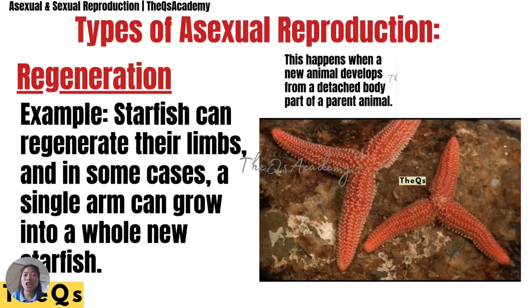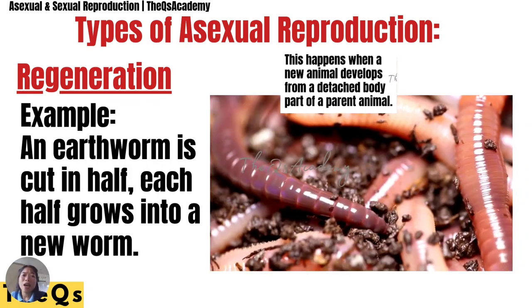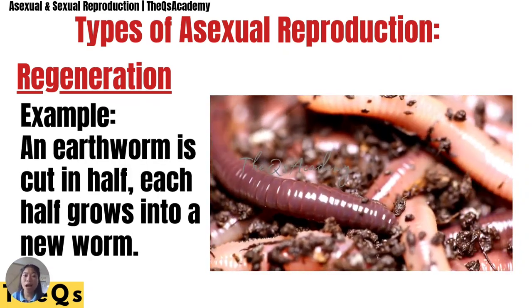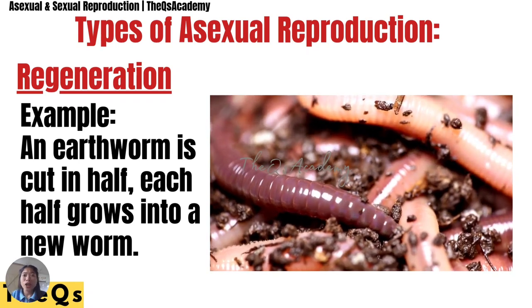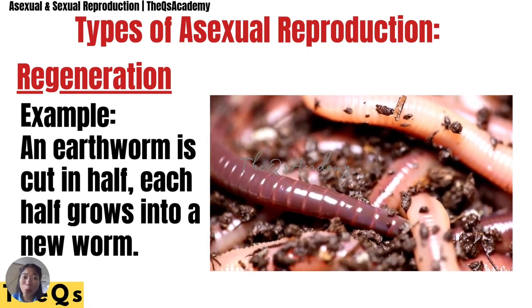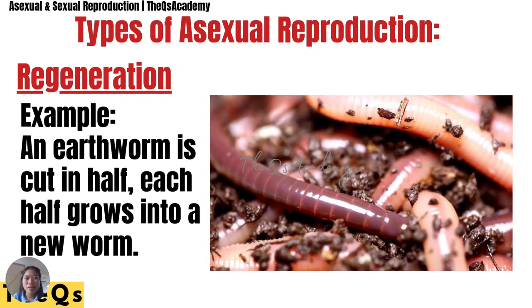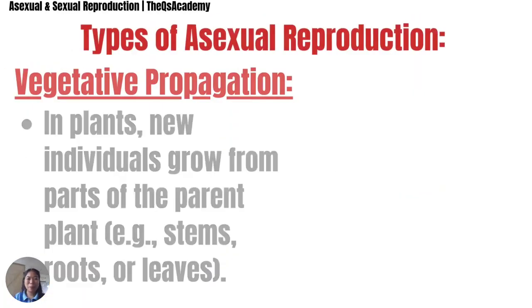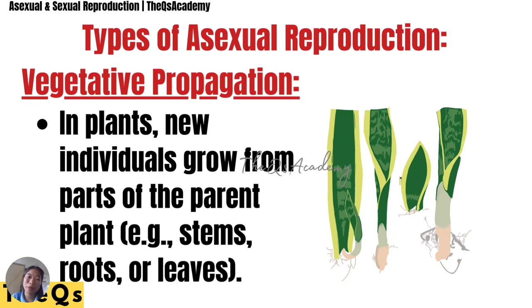Starfish can regenerate their limbs, and in some cases, a single arm can grow into a whole new starfish. Earthworm: if an earthworm is cut in half, each half grows into a new worm. Amazing. This is regeneration.